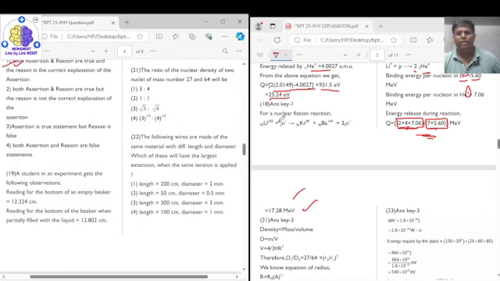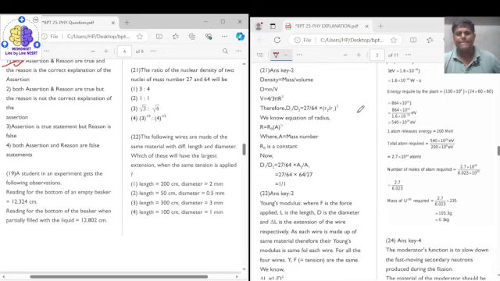Question number 21. Right. Question number 21 says the ratio of the nuclei density of two nuclei of mass numbers 27 and 64. See, the nuclear density ratio is always equal to 1:1. Right. So the correct answer is option 2. Now how is it equal to 1:1?